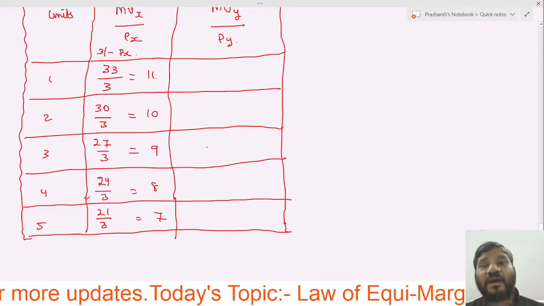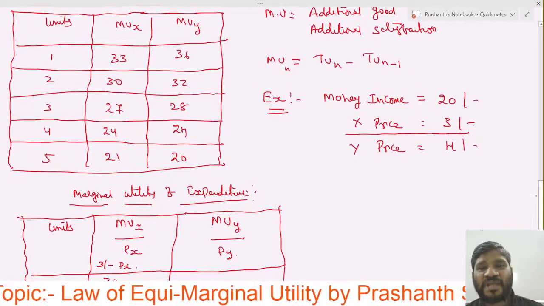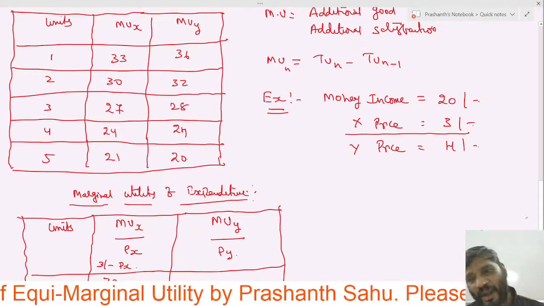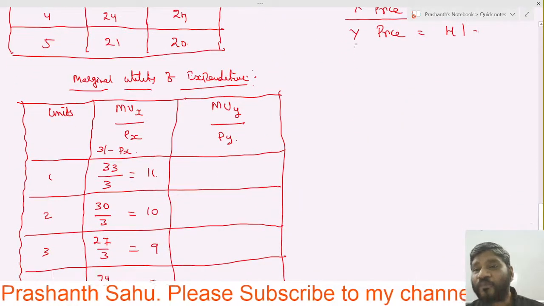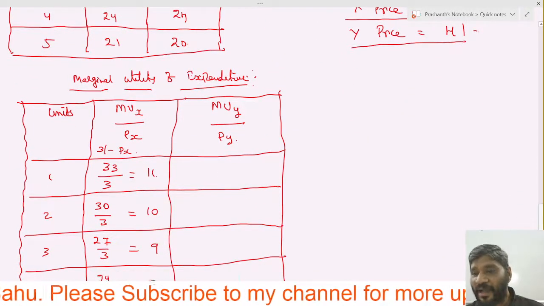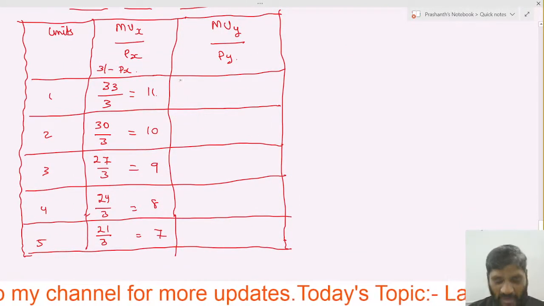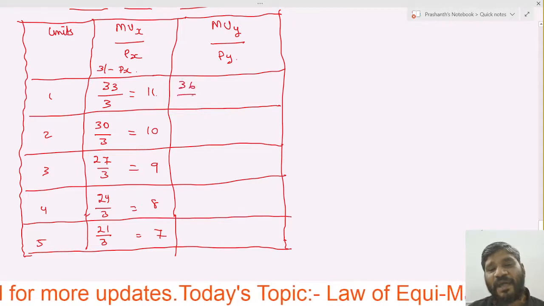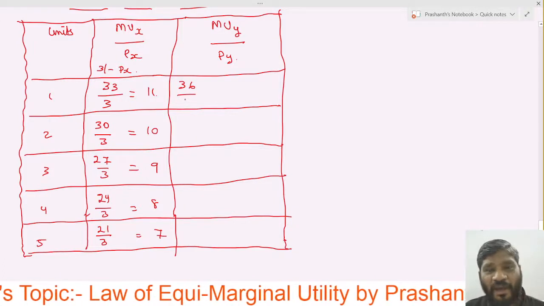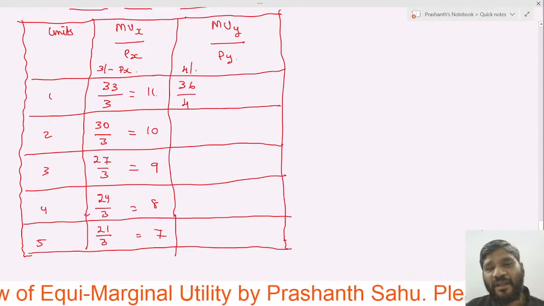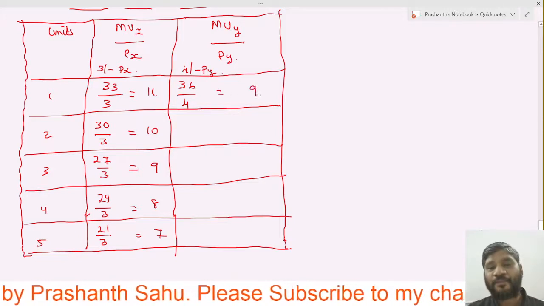Should we calculate MUY also? MUY is 36, 32, 28, 24, and 20. What is the price of Y good? The price of Y good is 4, right? Let us apply it in our formula. Number one is 36 divided by the price of Y good, which is 4. So here, writing PY, we get 9.